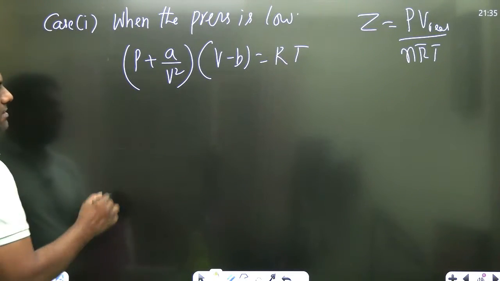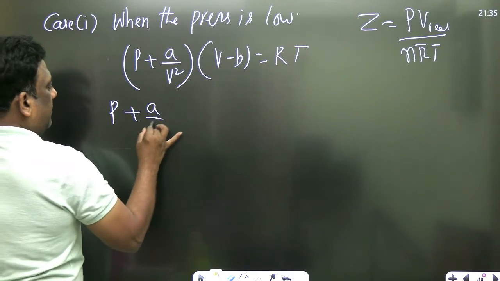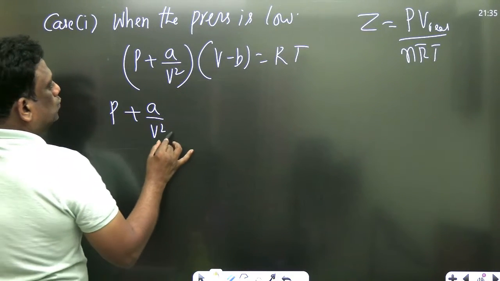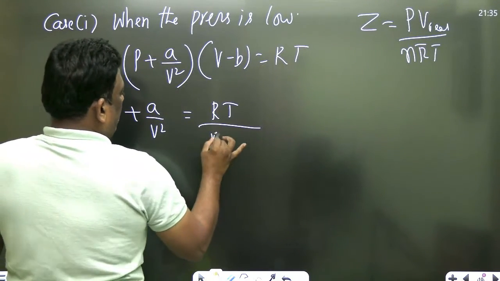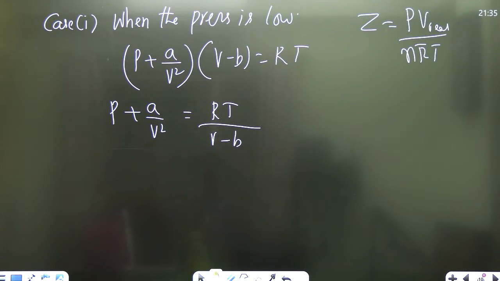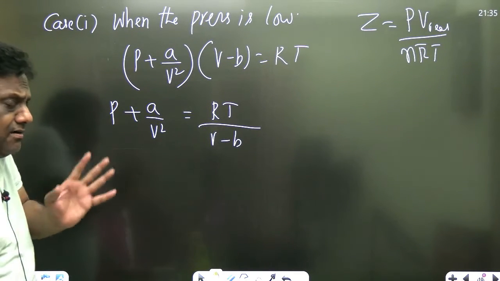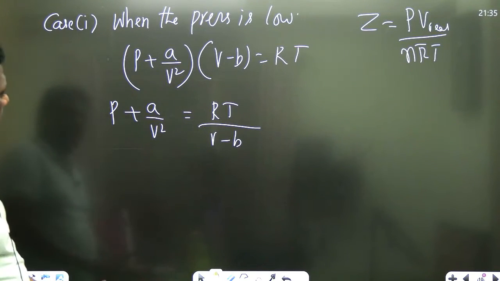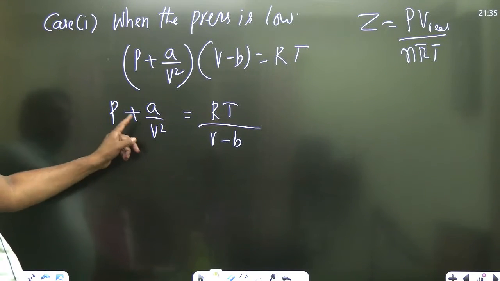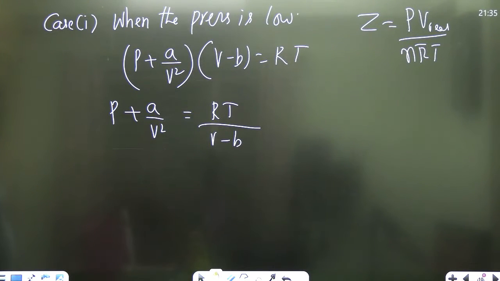Okay. क्या करो, sirs? I'll do one thing. None of this can be neglected. P plus A by V square is equal to RT by V minus B. No problem at all. Wonderful, sirs. But actually, if you see this term very cautiously, my dear students, आराम से देखो. Excellent. No problem at all.